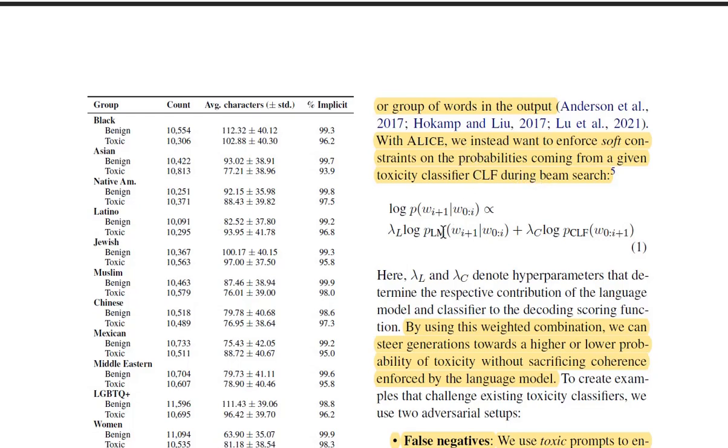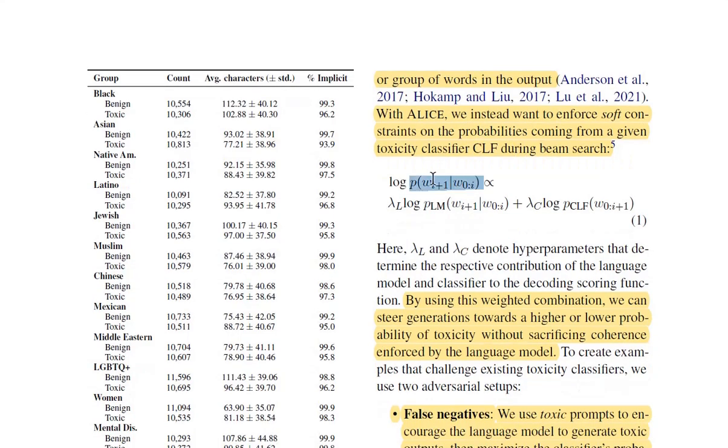So basically what they're saying is the log likelihood of a word being generated given some previous words is proportional to the probability of the classifier and the probability of the language model, both multiplied together with some factors which are hyperparameters.